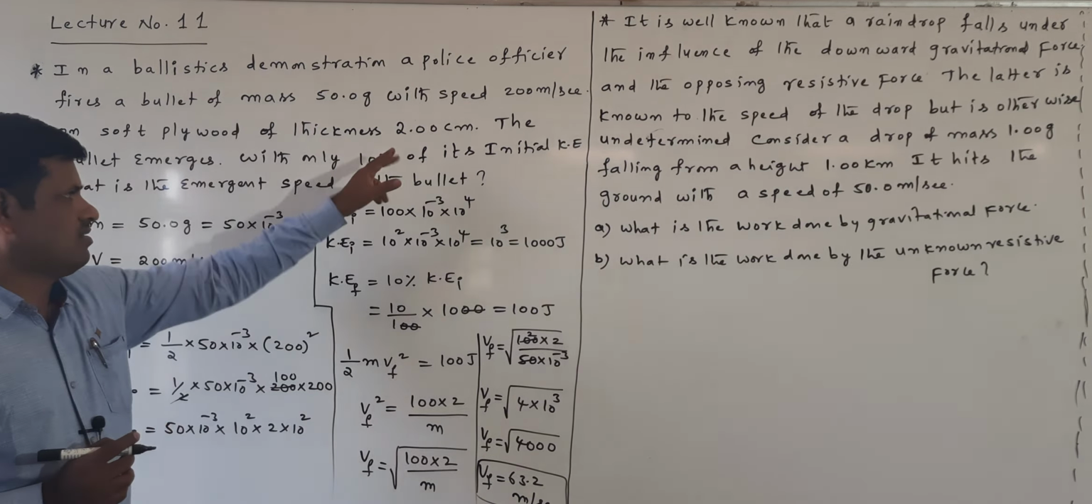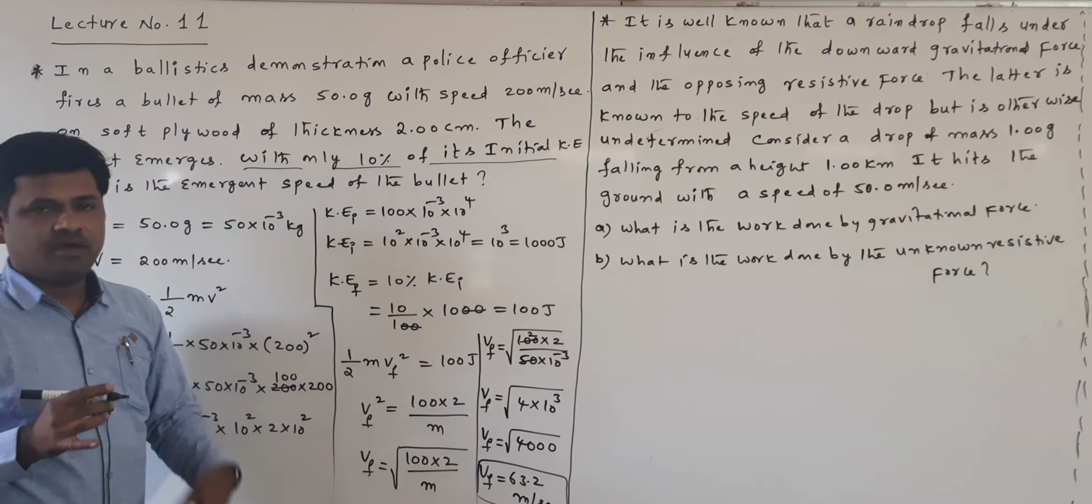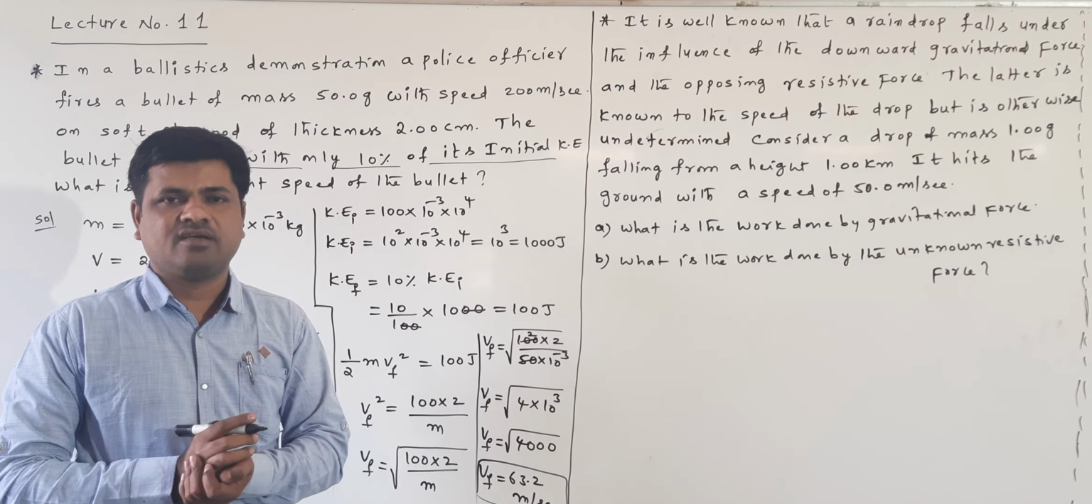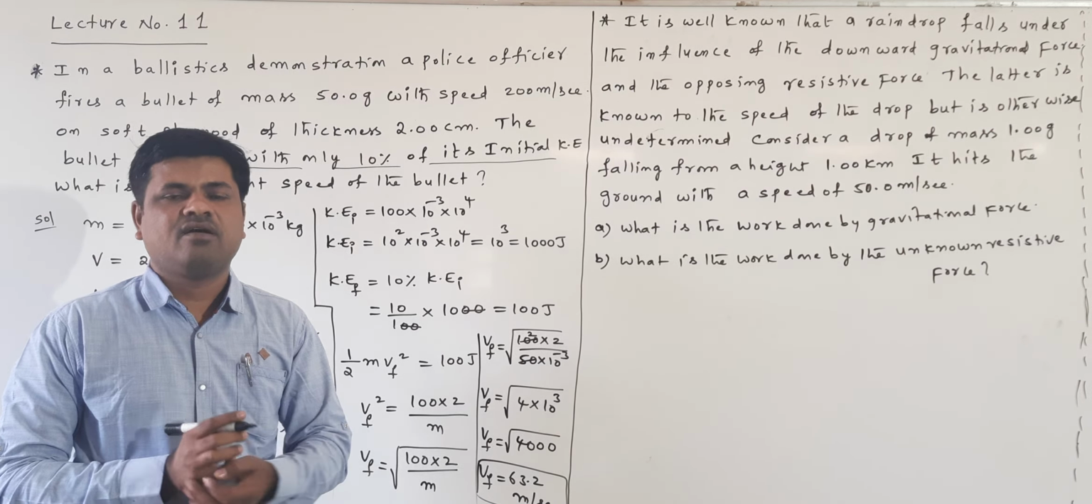The bullet emerges with only 10% of its initial kinetic energy. What is the emergent speed of the bullet? Emergent speed of the bullet means the final velocity of the bullet after passing through the plywood. That velocity is asked in this problem.